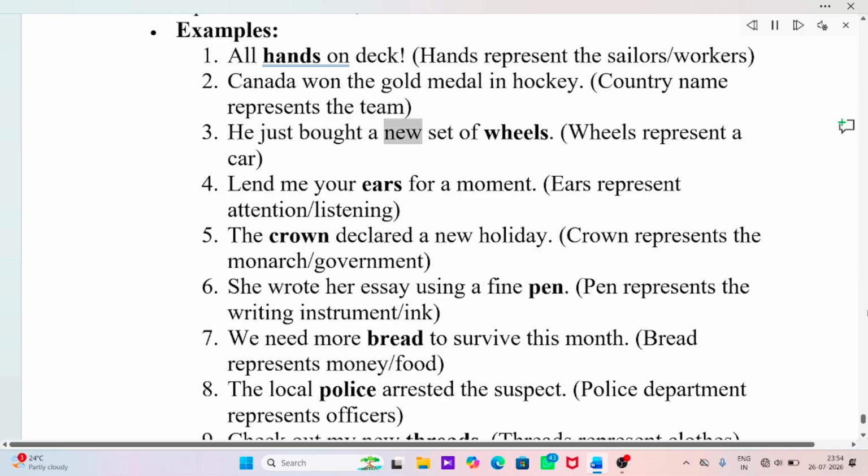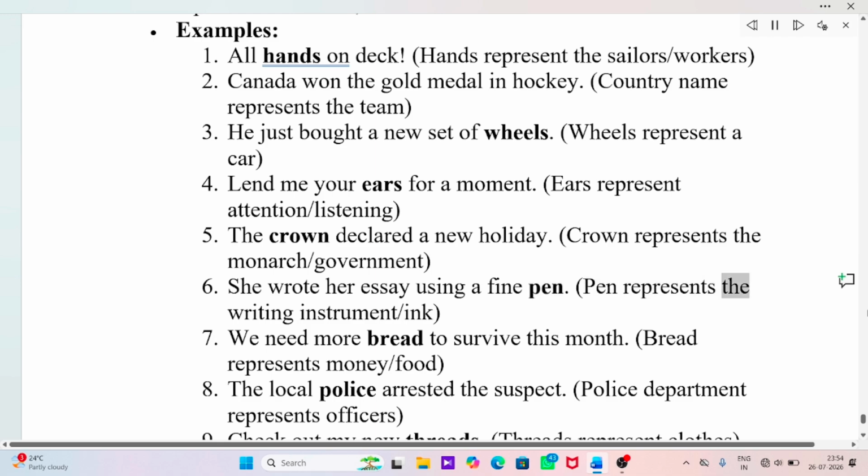He just bought a new set of wheels. Wheels represent a car. Lend me your ears for a moment. Ears represent attention/listening. The Crown declared a new holiday. Crown represents the monarch/government. She wrote her essay using a fine pen.